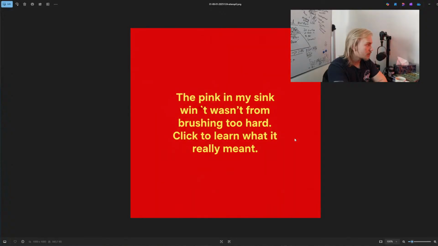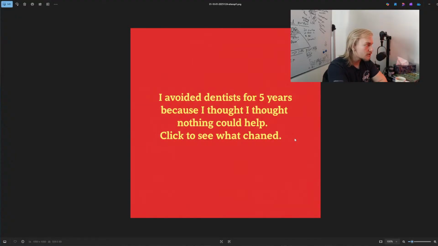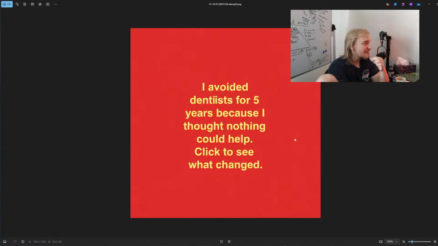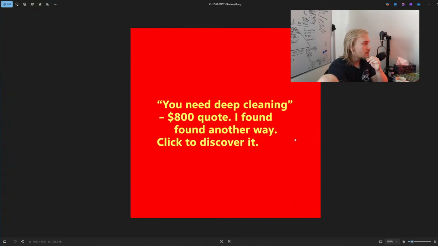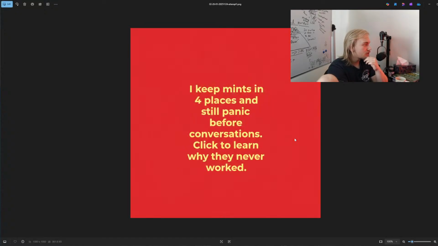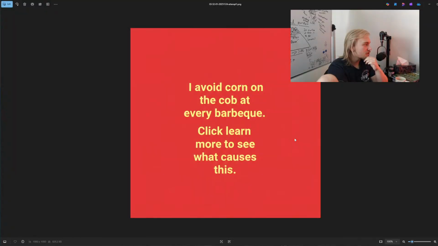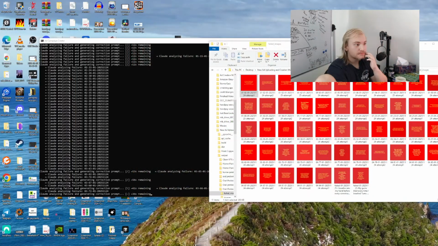"So just brush better. The pink in the sink." Yeah, this obviously failed. "The pink in my sink from brushing too hard. I avoided the dentist for 5 years because I thought nothing could help. Click to see what changed." I would prefer "click to see what fixed it." "You need deep cleaning, $800 quote. I kept my mouth too clean." Some of these are worse than the initial generation, which is interesting. I don't know why the initial generation is making everything worse. It's odd.